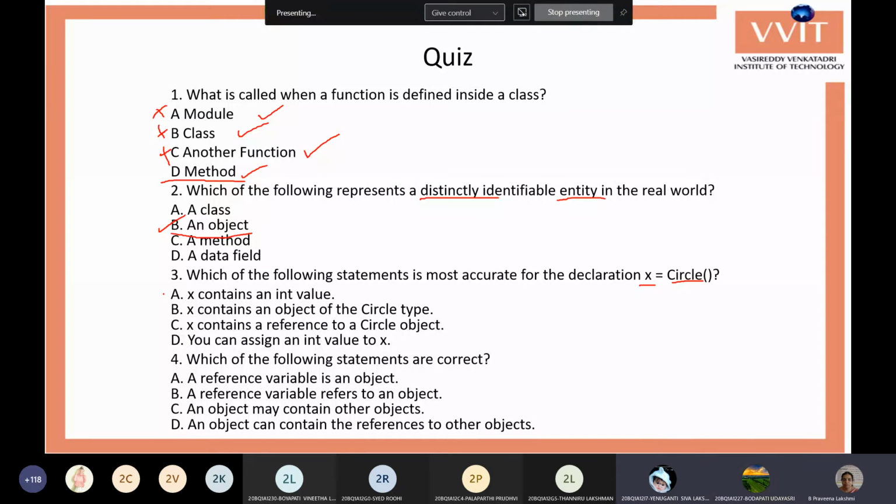Which one is correct? C, ma'am. Okay, the C option is x contains a reference to a circle object.